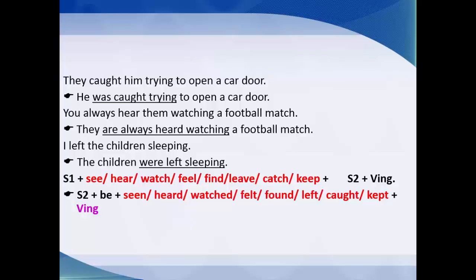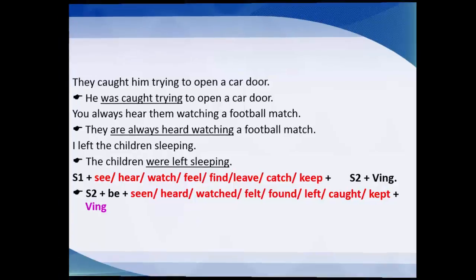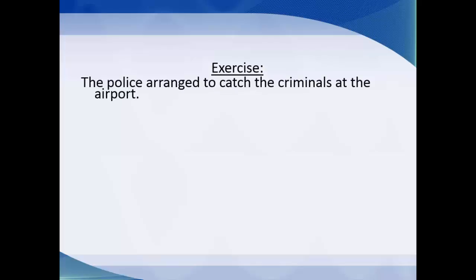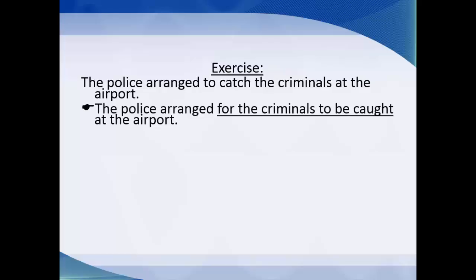And also this is another structure. Let's take an exercise. The police arranged to catch the criminals at the airport. The police arranged for the criminals to be caught at the airport. So it must be to be caught, which is the main verb of the sentence.